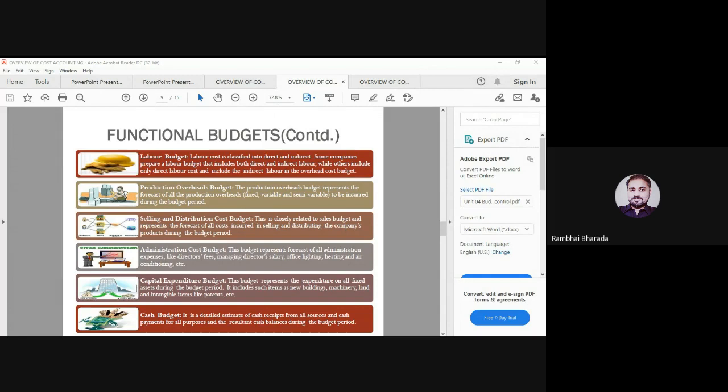So for those budgets, maybe the question asks that purchase of goods will be recorded in which budget. You need to find the right budget: purchase of goods will be recorded in the purchase budget. Maybe the question asks about the formula of production.